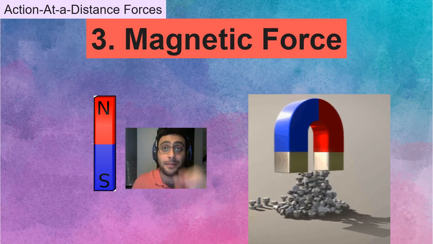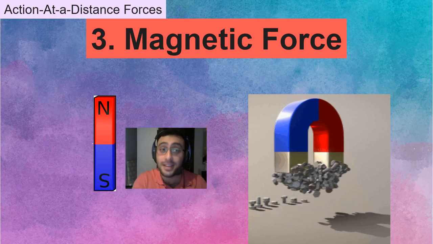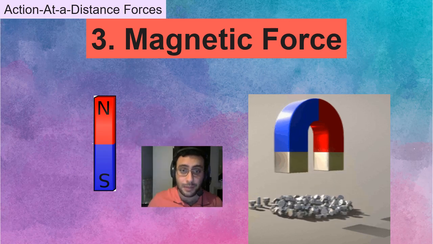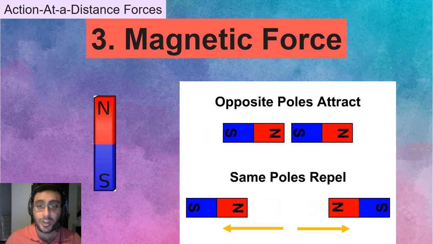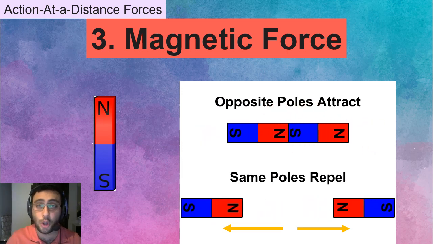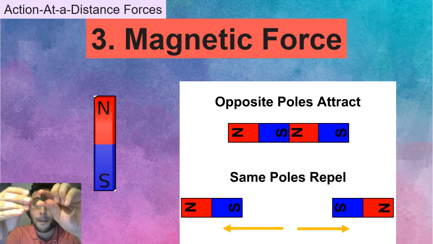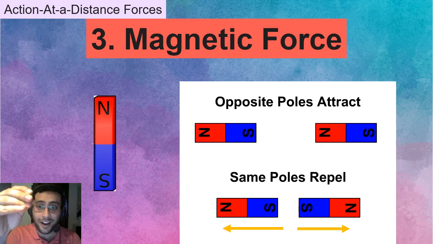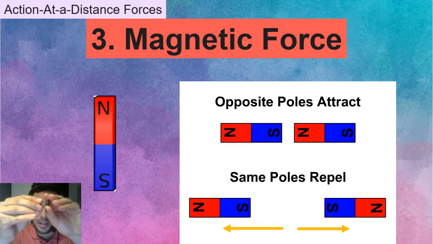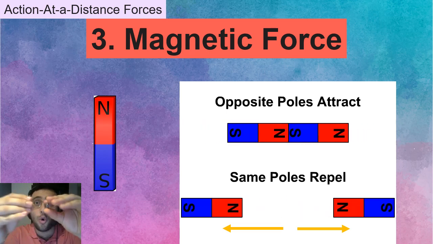Now, the cool thing about magnets is that they have, as I said, north and south. Now, let me show you. Opposite poles attract. It means that, for example, north and south, they go together, right? But if it's north here and north here, they will go away.